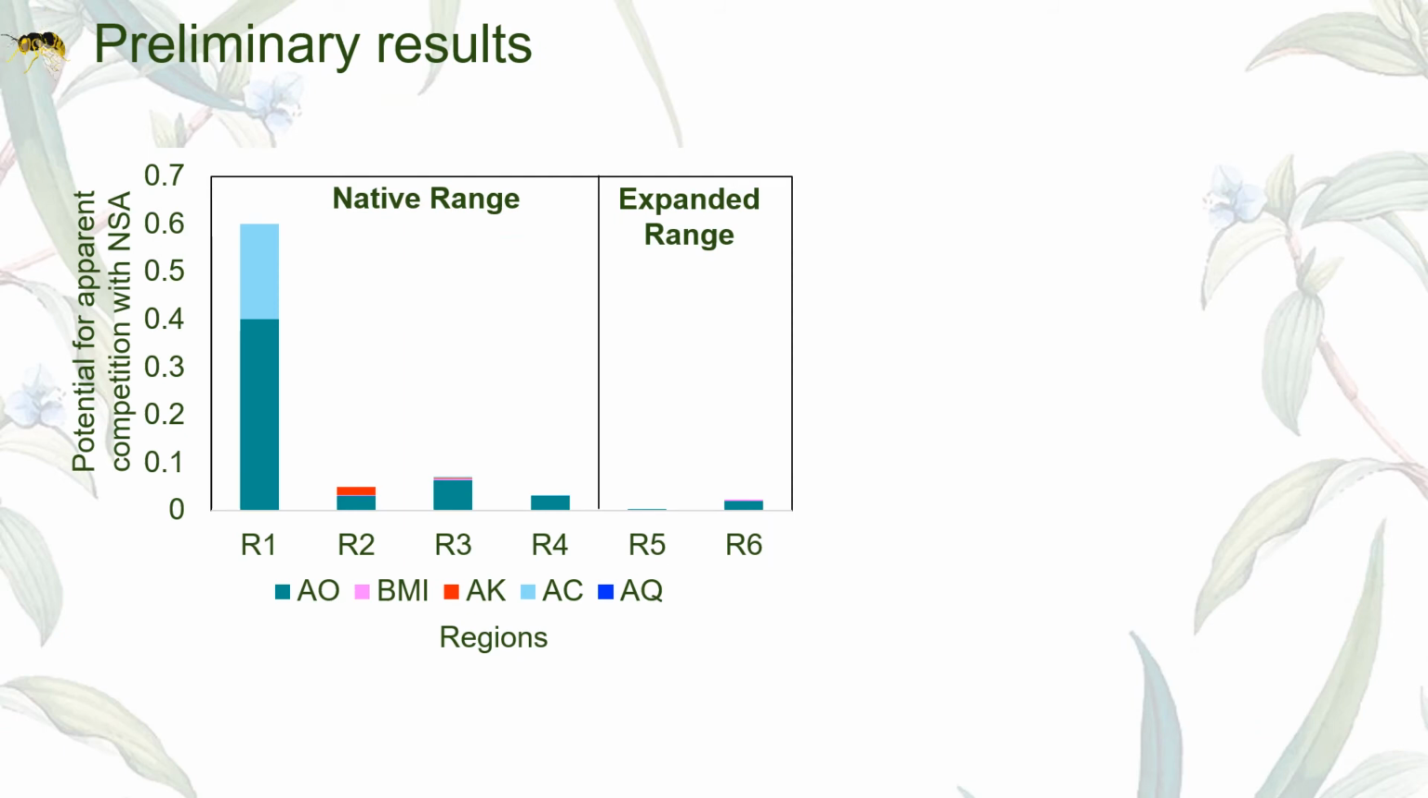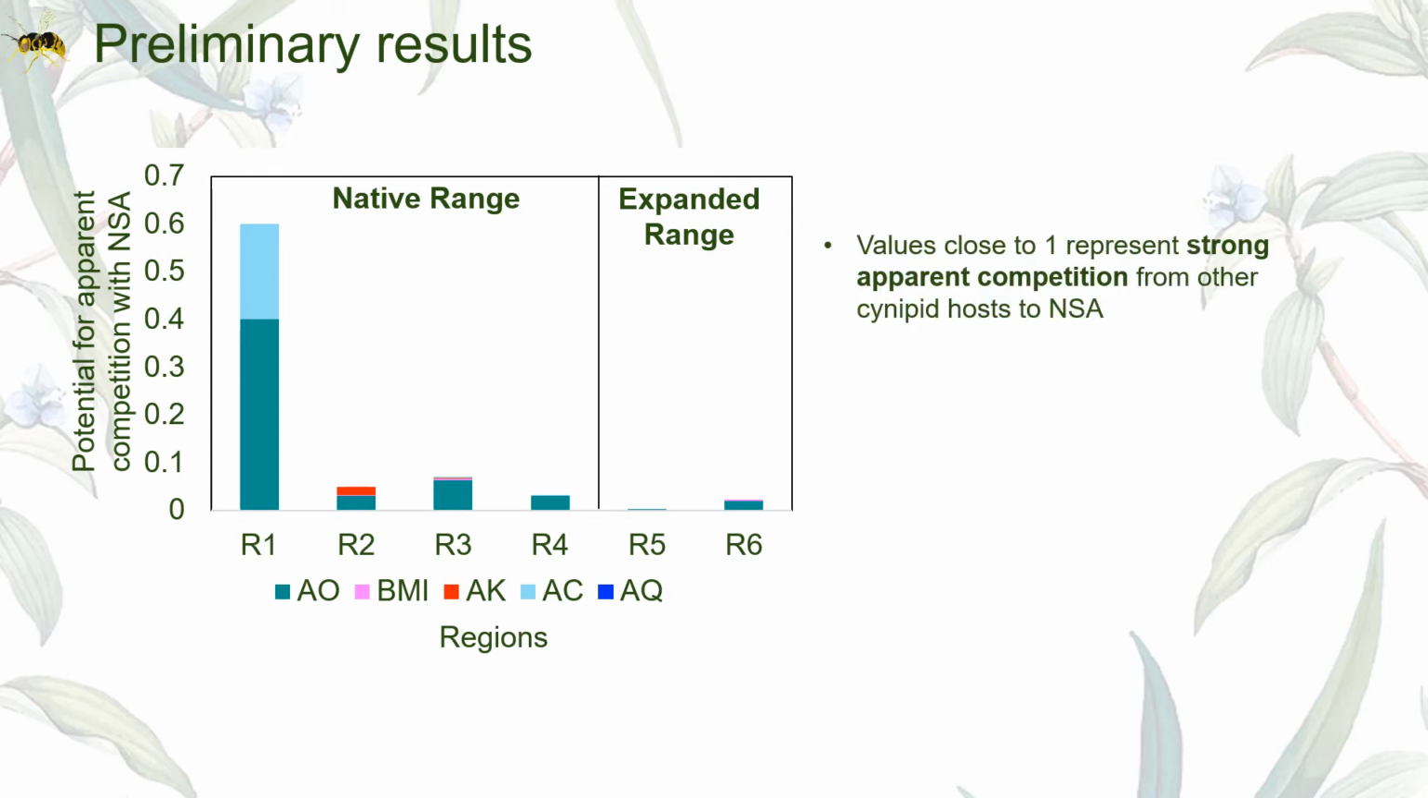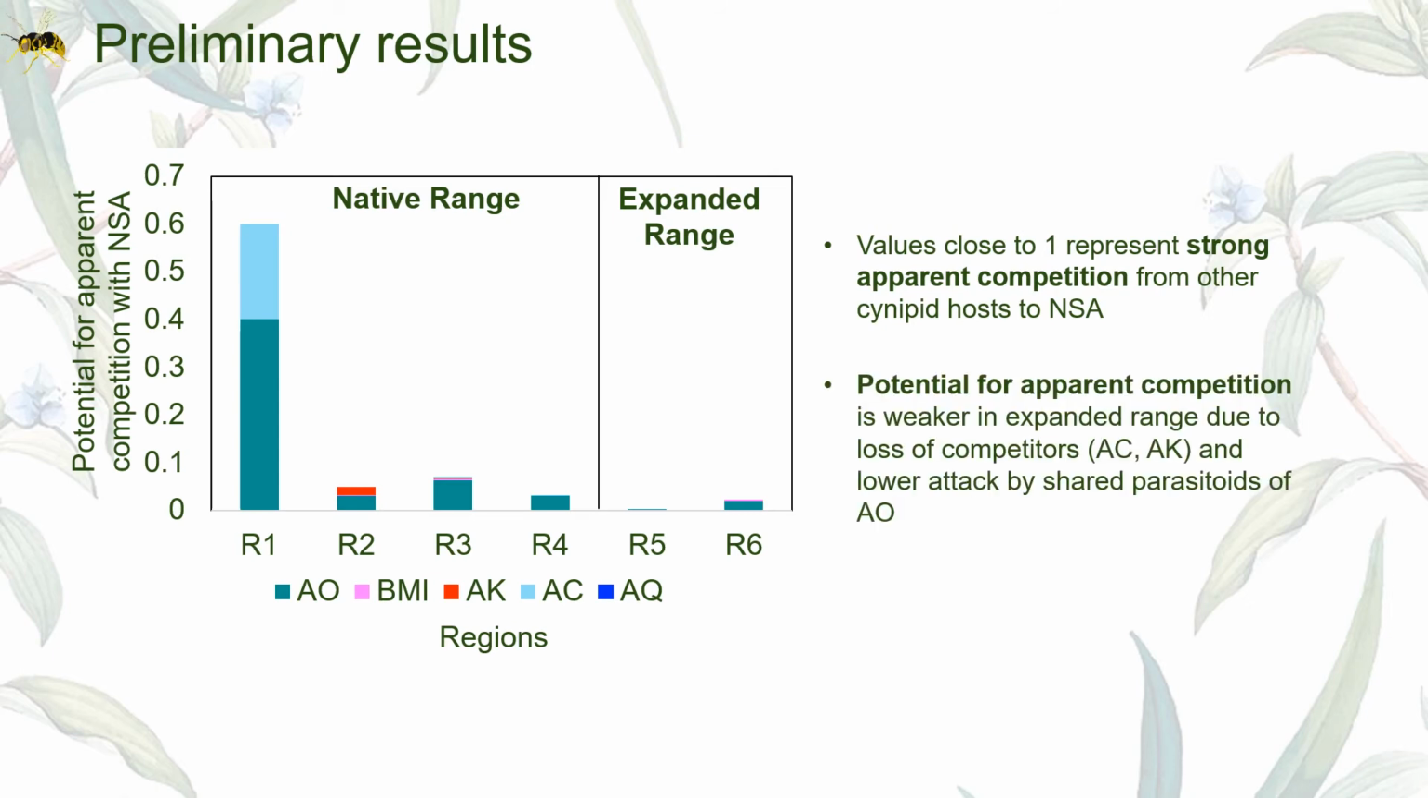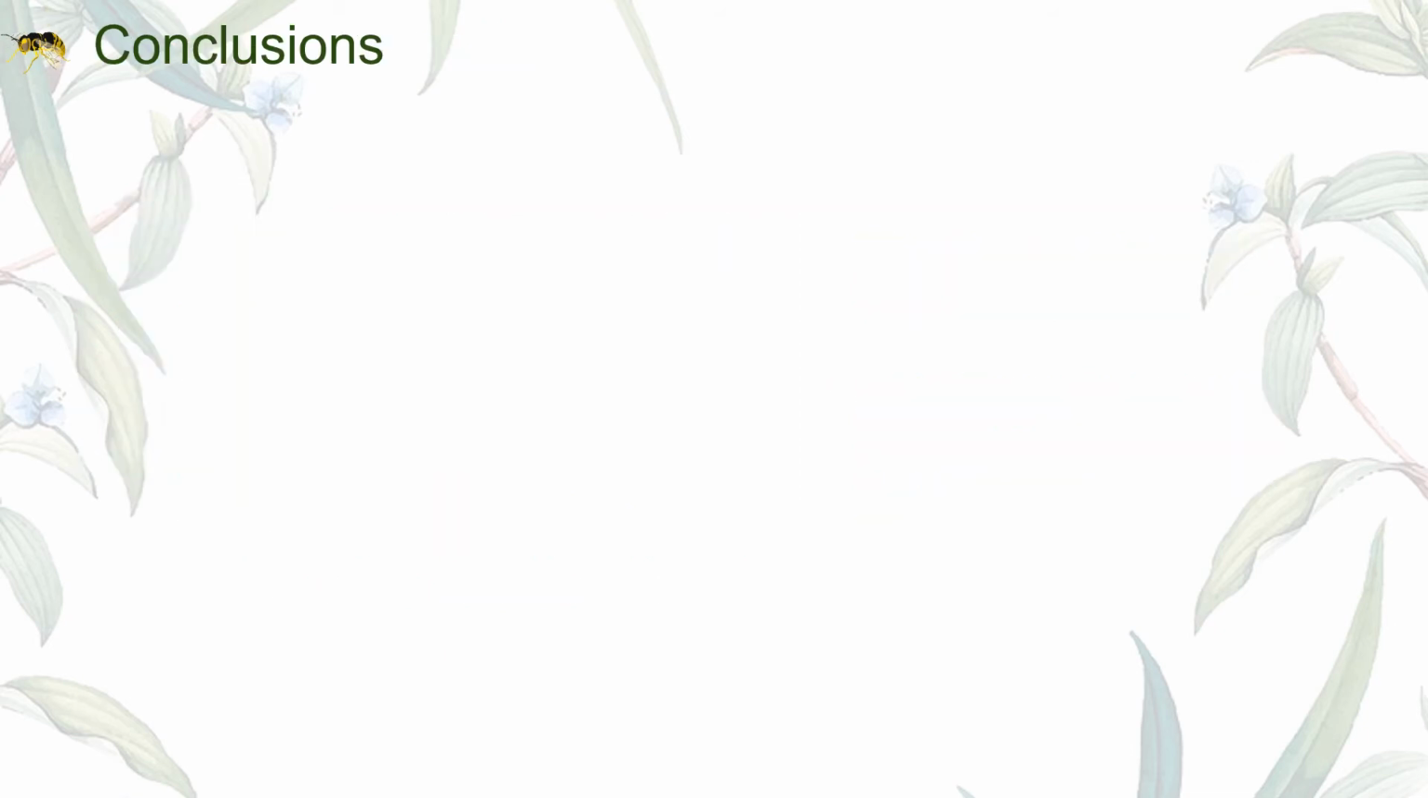We also calculated the potential for apparent competition, which quantifies the proportion of shared parasitoids that attack NSA that also attack other hosts as well. Values close to 1 represent strong apparent competition from other cynipid hosts to NSA. We are seeing that the potential for apparent competition is weaker in the expanded range, and this may be due to a loss of competitors such as AC and AK, as well as lower overall attack rates by the shared parasitoids of AO. For my conclusion, we are finding that the loss of specialists is minimal.